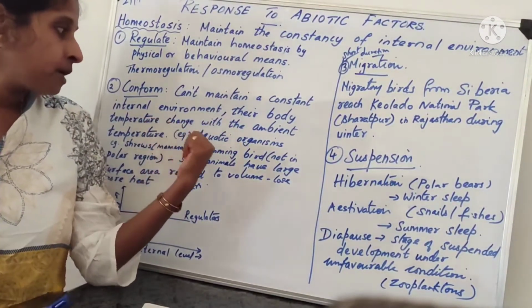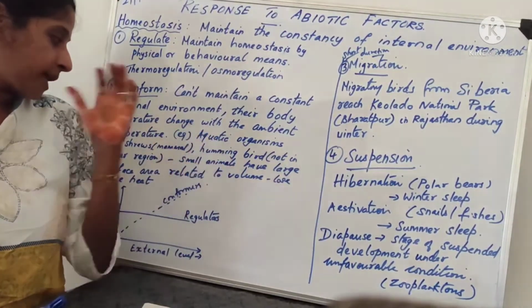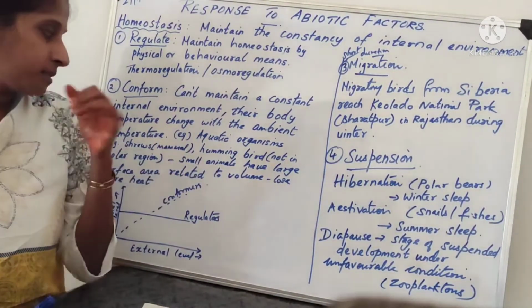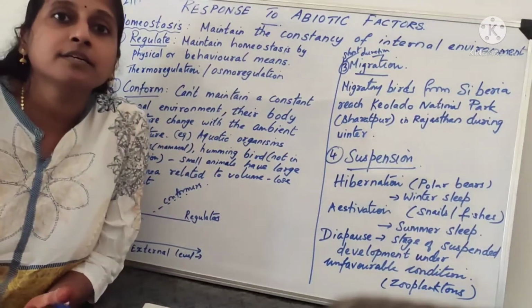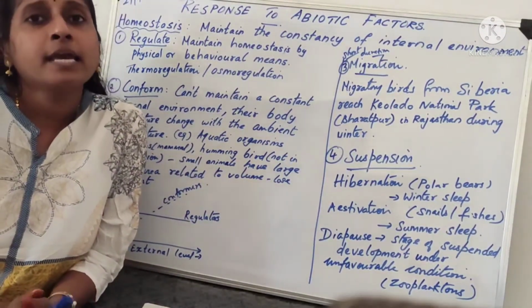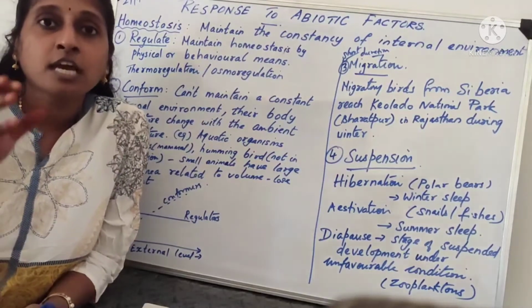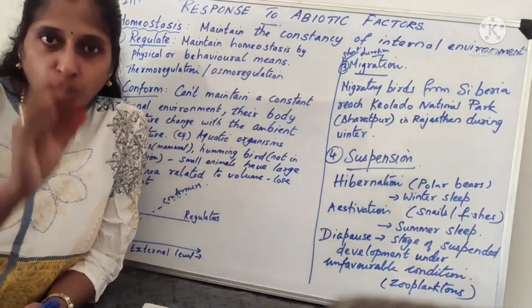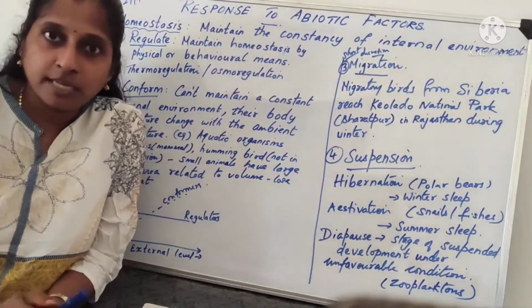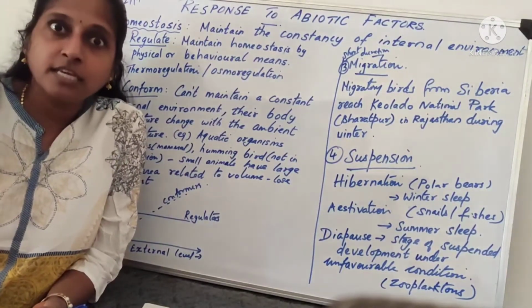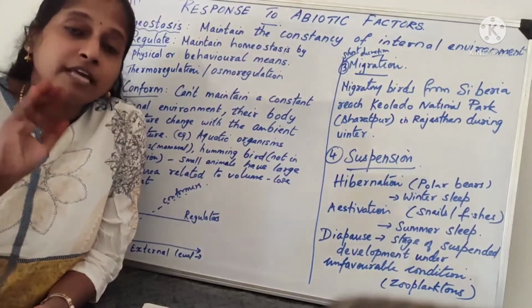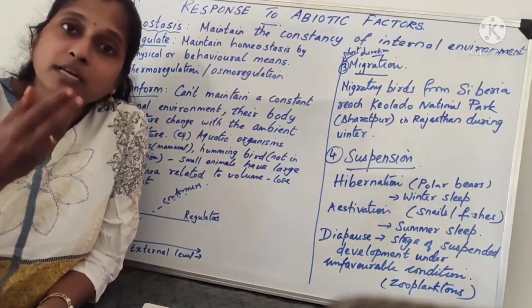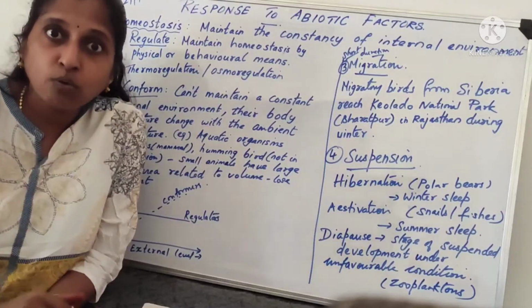Okay, the example is what? Aquatic organisms. That's why you can find shrews and hummingbirds only where? Not in the polar region. Why? Because these animals have a very small body, isn't it? So when you see small animals, the surface area will be more. And since surface area is more, and these are mammals, they have to regulate, isn't it?